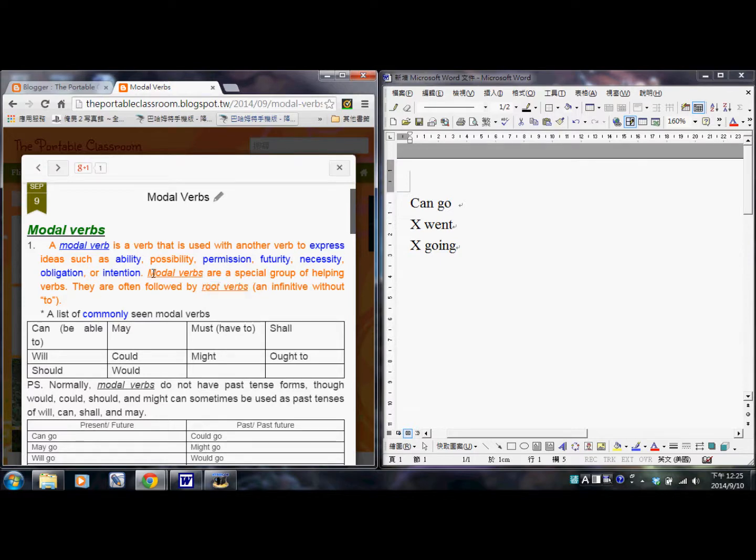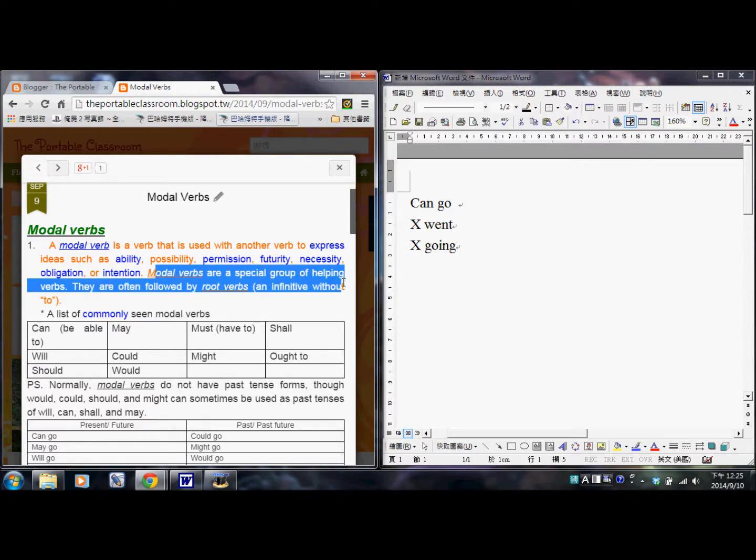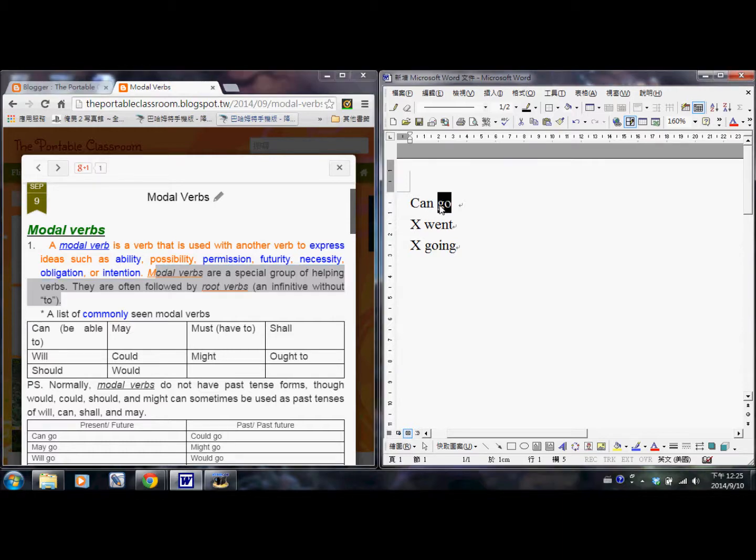So modal verbs are a special group of helping verbs. They are often followed by root verbs. As we explained before, root verbs are kind of like the basic form of verbs.